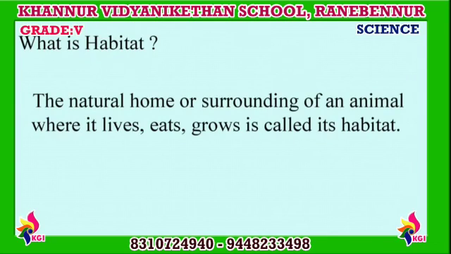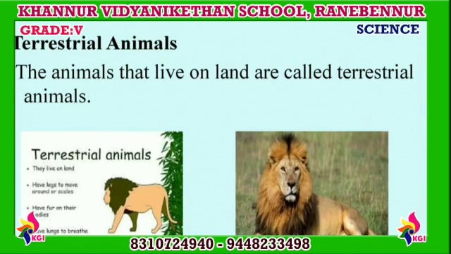First, we shall see what is habitat. Habitat is the natural home or surrounding of an animal where it lives, eats, grows, and reproduces. Terrestrial animals. The animals that live on land are called terrestrial animals. Will you give few examples for terrestrial animals? Yes, lion, tiger, elephant, camel.